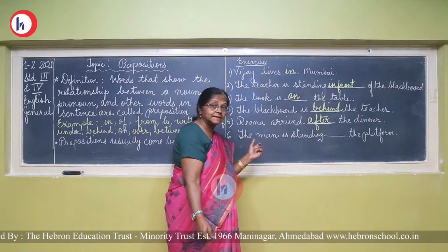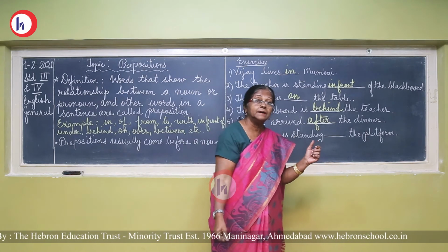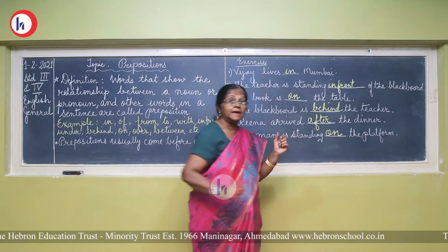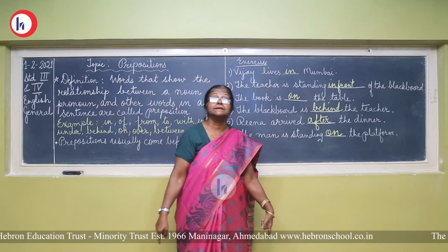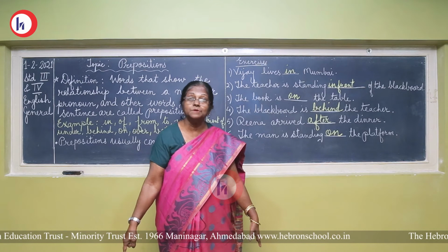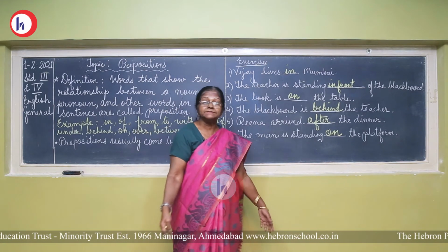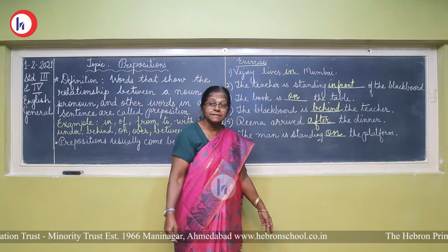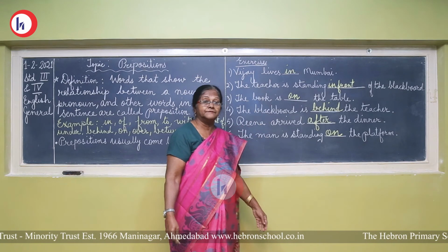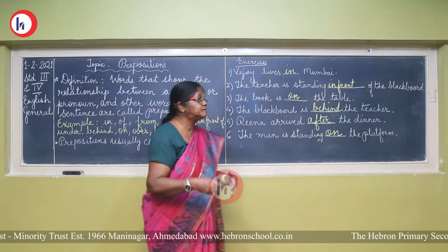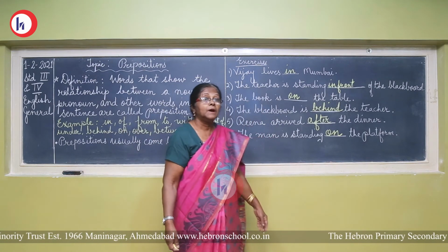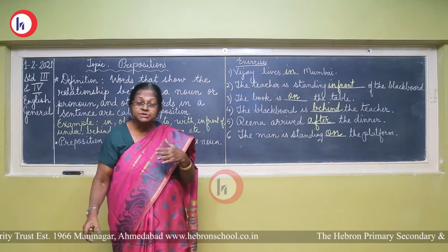Then, the man is standing. Where is the man standing? On the platform. Where am I standing? I am also standing in the classroom. The teacher is standing in the classroom. Now, you can see there are benches here. In the classroom, there are benches in the classroom. The fan is above. All these words, above, between, on, after, behind, in front of, show the position